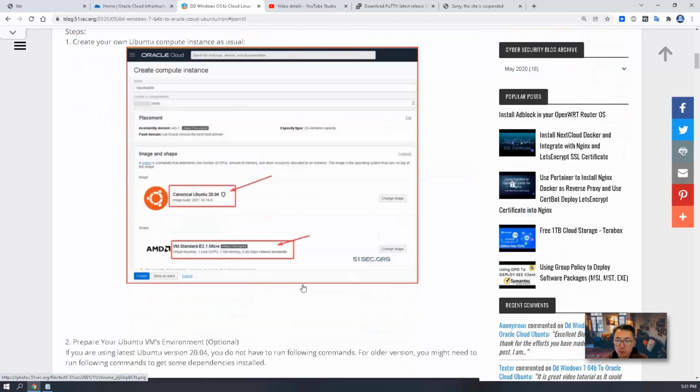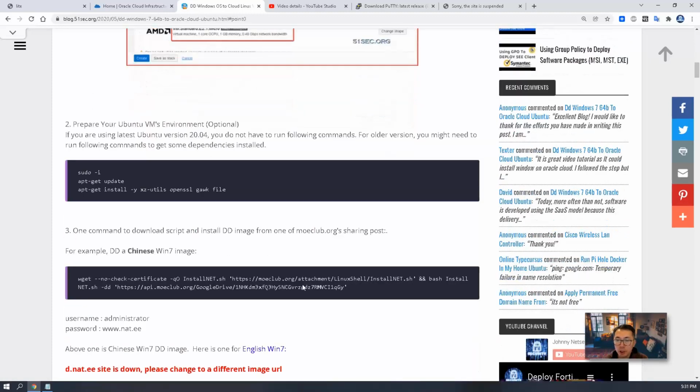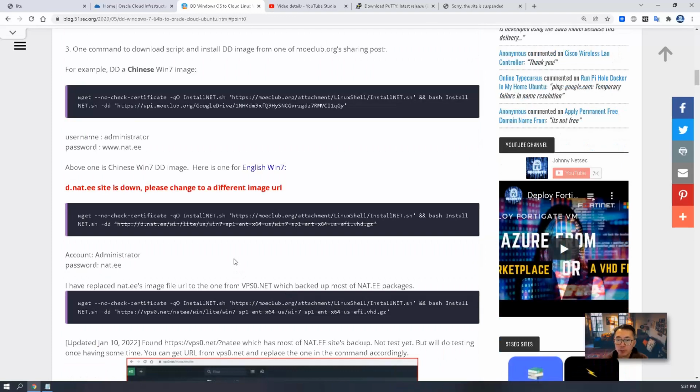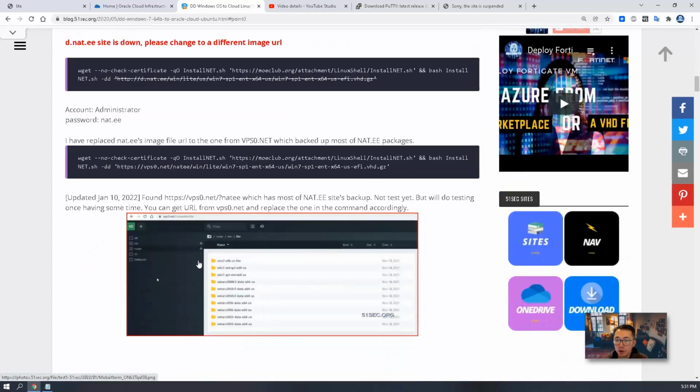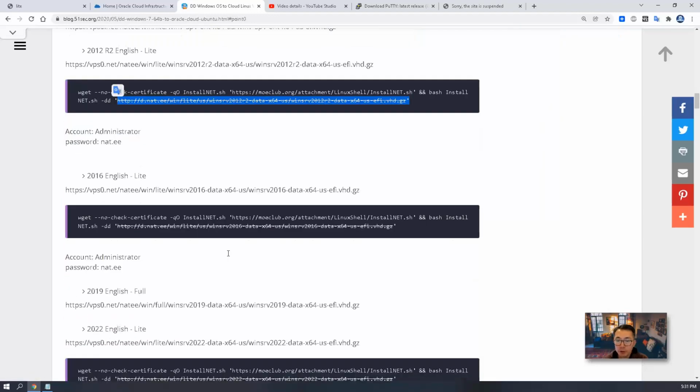In this video, I'm going to use Windows 2022 as an example to show you the process again. We are going to use the new URL to replace the DD image URL in the original command.